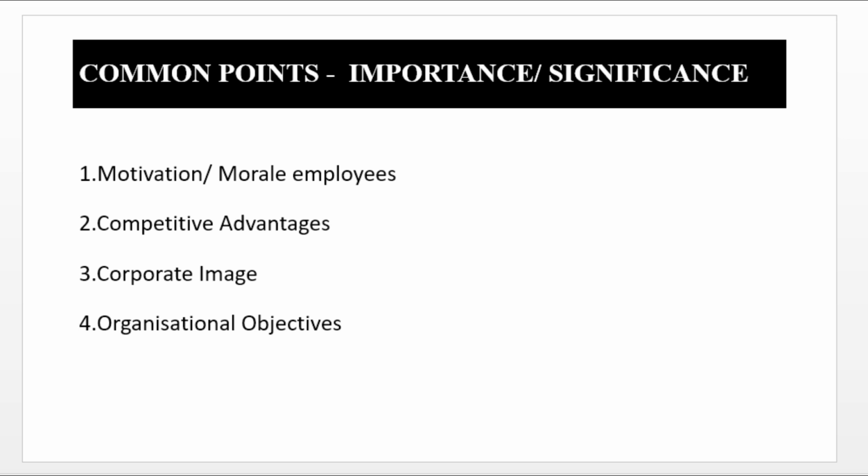And what about the other 4 points? The other 4 points have to be subjective, meaning related to the question, right? So these are the common points where you can write anywhere if the question is asked in such a manner: write down importance. Motivation, morale of employees, competitive advantages, corporate image, organizational objectives. So these are the common points that you can write if the question is importance or significance, right?